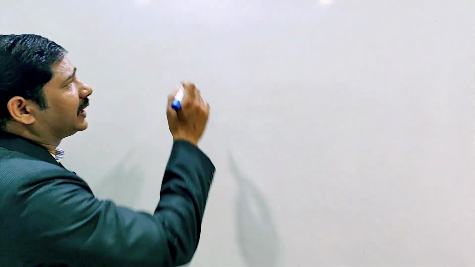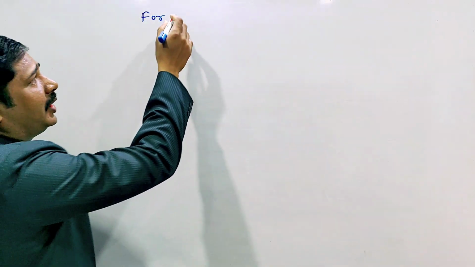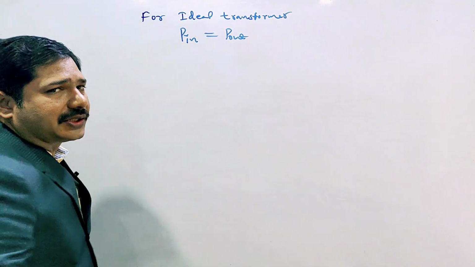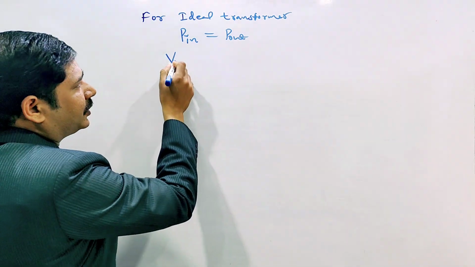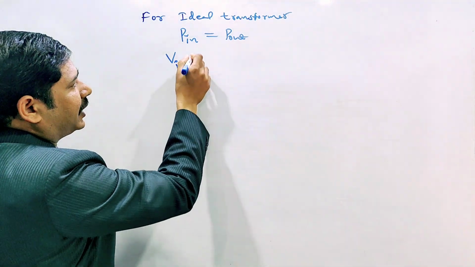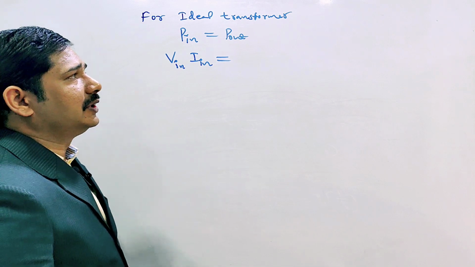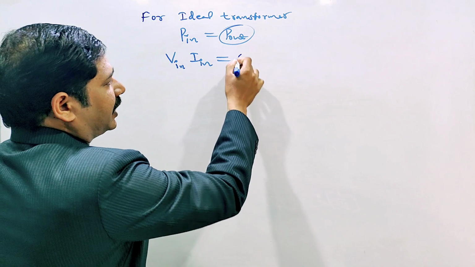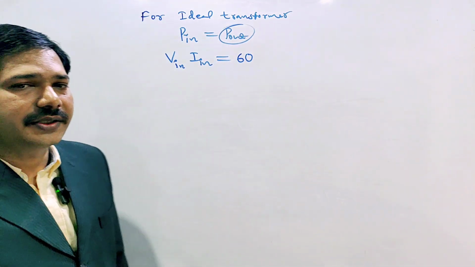So for an ideal transformer, input power is equal to output power. There is no loss in power. Power formula we know that input power equals VI, so V input I input is equal to the output power. This output power value they given, 60 watts they given already.